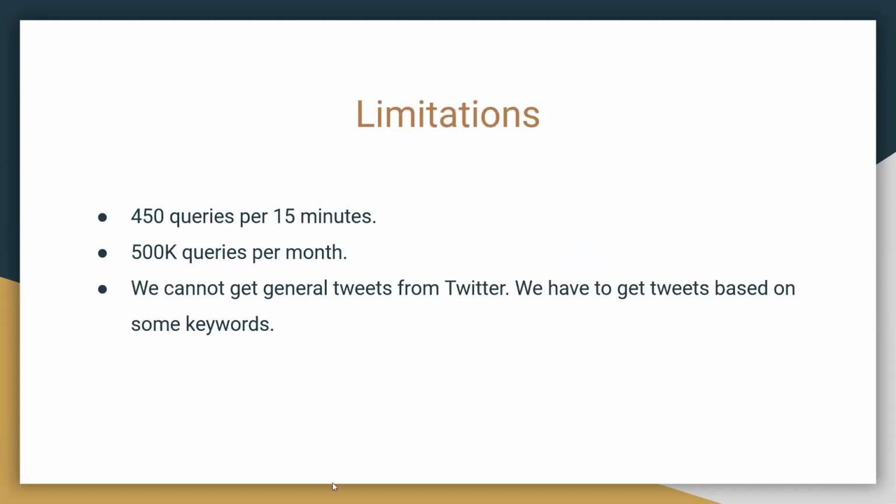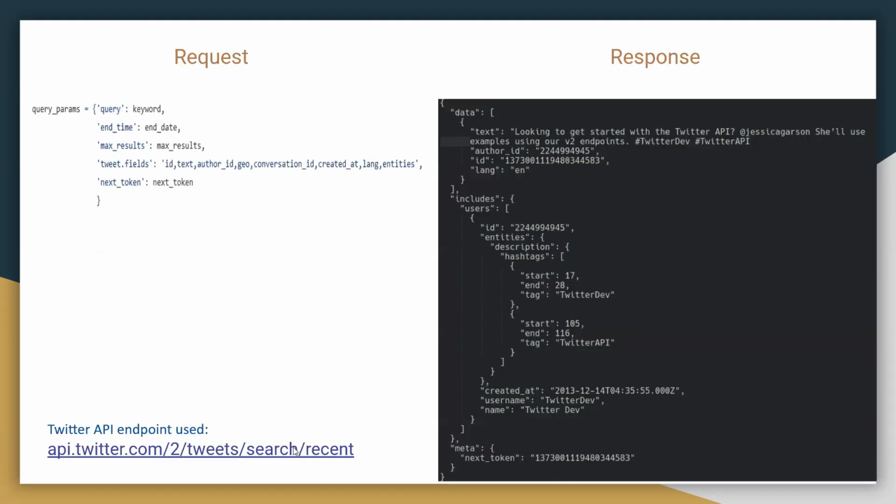So here are a few limitations of the Twitter API version 2: only 440 queries per minute can be processed, with a monthly cap of 500,000 queries. And we cannot get general tweets from Twitter. We have to get the tweets based on some keywords that we will give as our input. Next slide. So Samir will explain to you about the code and the responses and the requests that we sent and received.